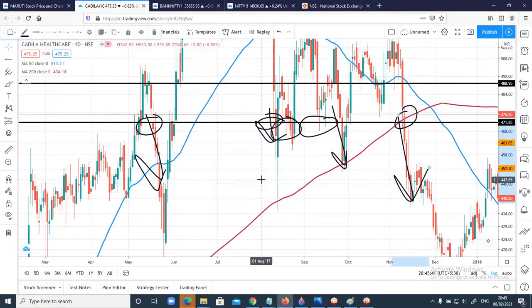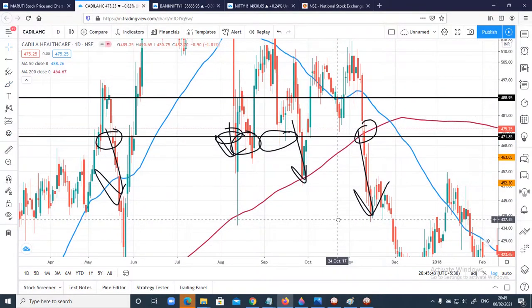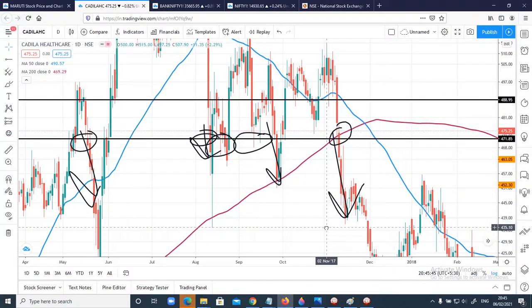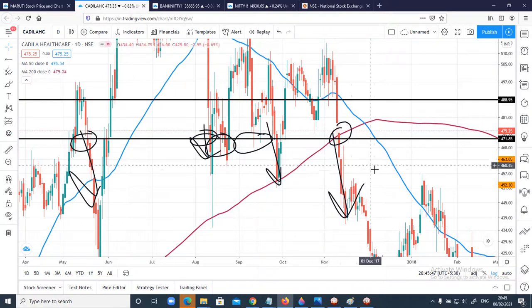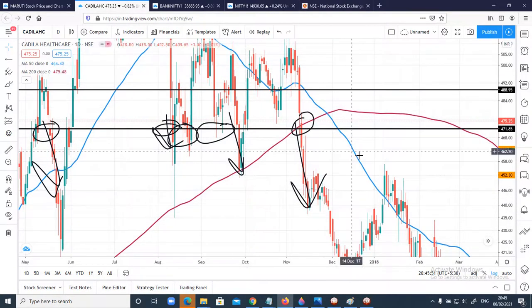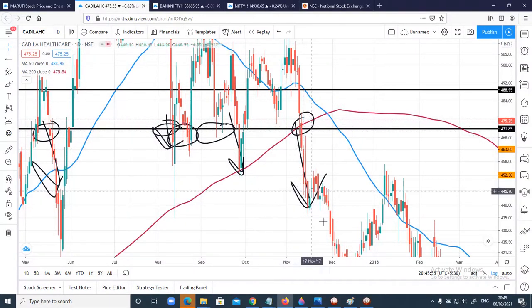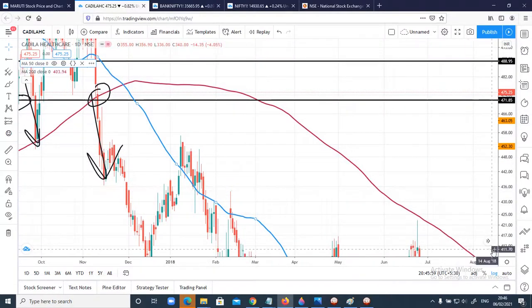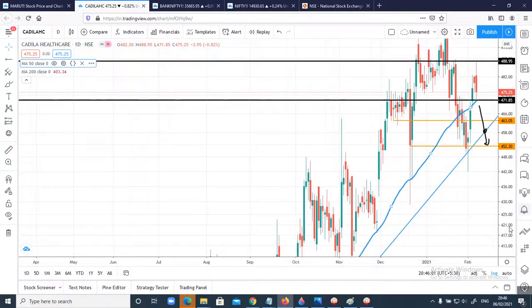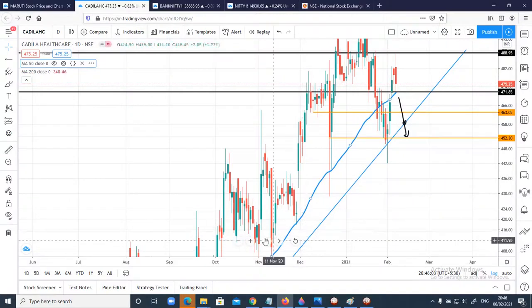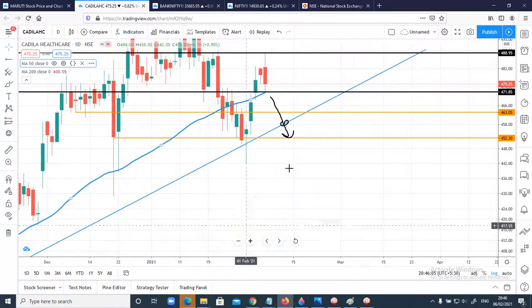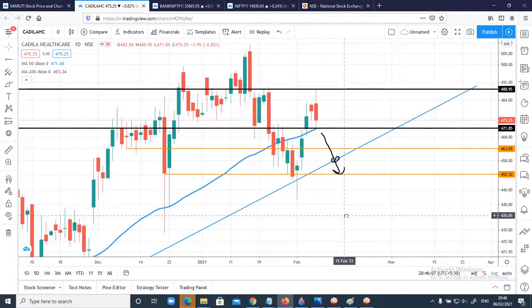Whatever is going to happen on the right side of the stock, in the sense the future of the stock, the answers are already available on the left side of the stock. The only thing you've got to understand is how to decode it. That's very important. Whenever it has broken the range low, there has been quick momentum on the downside. So the same thing we can expect here as well. In case it breaks, yes, we can see some quick momentum on the downside for Cadila. This is the analysis I have for Cadila.